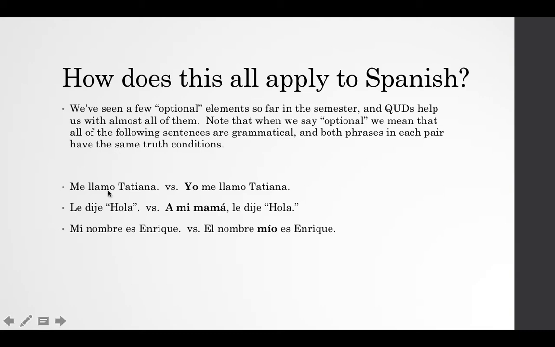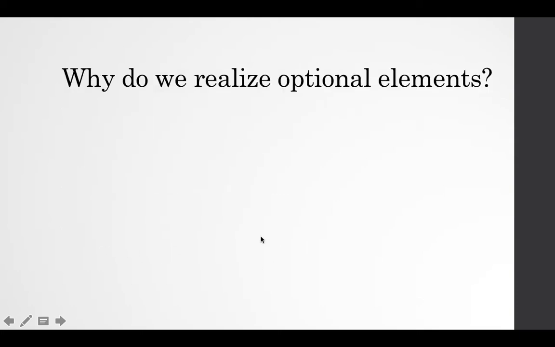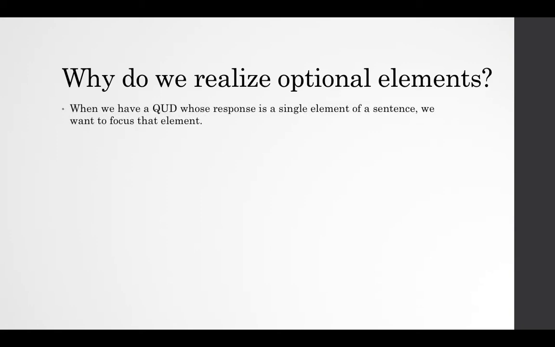So, me llamo Tatiana versus yo me llamo Tatiana. Le dije hola versus a mi mamá le dije hola. Mi nombre es Enrique versus el nombre mío es Enrique. In the second sentence in this set of sentences, we have this extra optional element, yo, a mi mamá, and then we have this variation between mi nombre and el nombre mío. So what's going on here? Why do we realize optional elements, and why do we have that other possessive there?